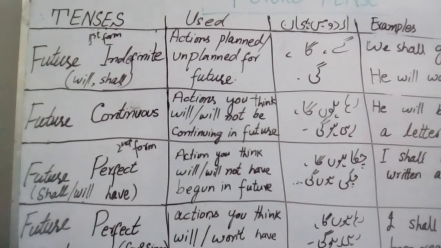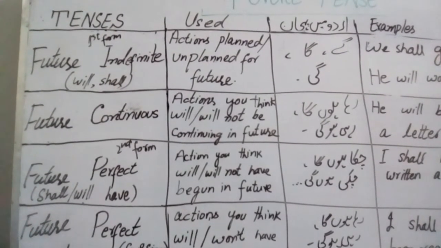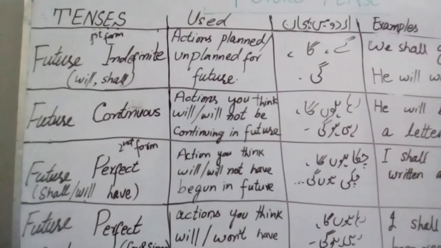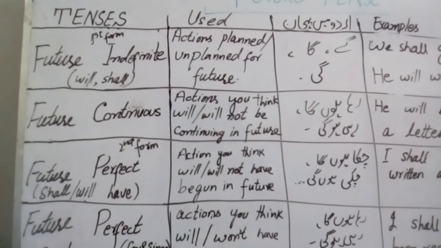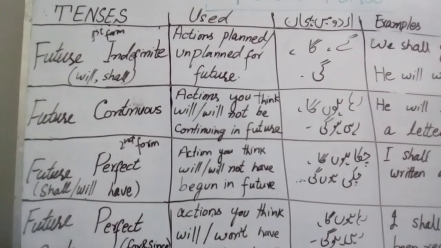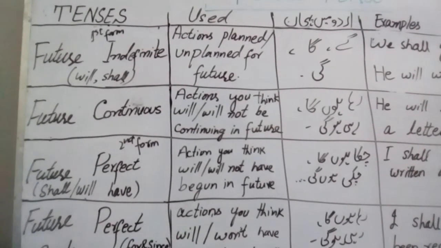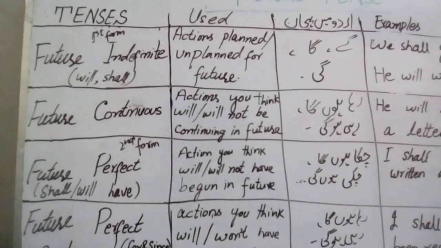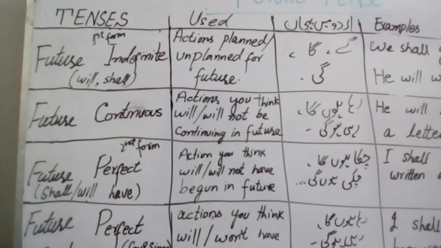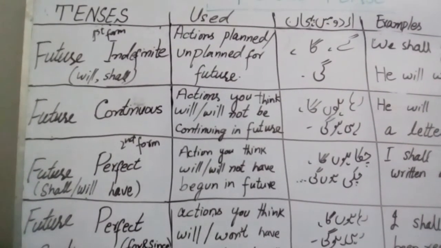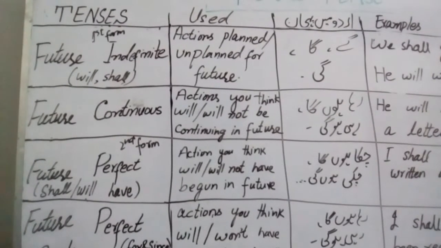Next, move to the next tense, which is future perfect tense. In the future perfect tense, the second form of the verb is used, and shall have, will have are used as helping verbs. It is used for actions you think will or will not have begun in the future. उर्दू में इसकी पहचान ये कि चुका हूँगा, चुकी होंगी.